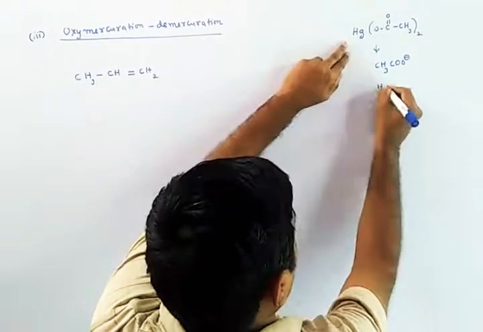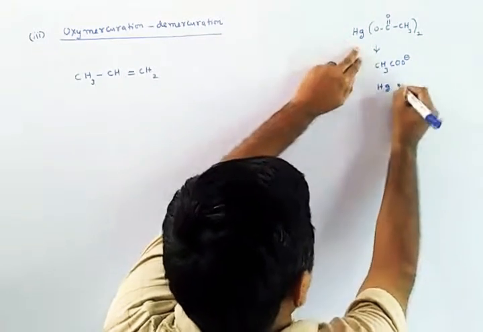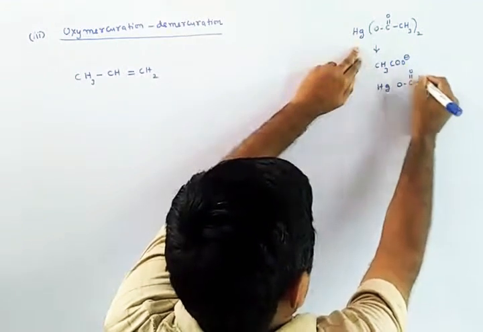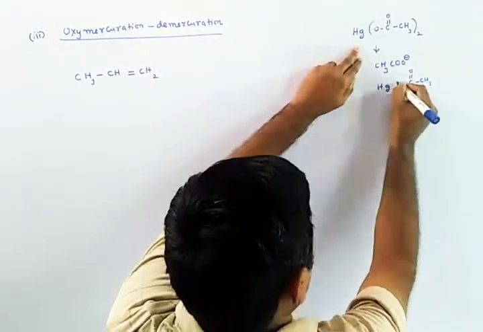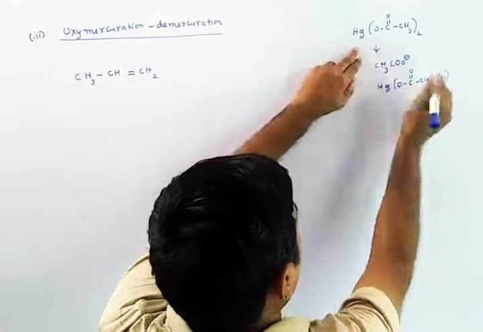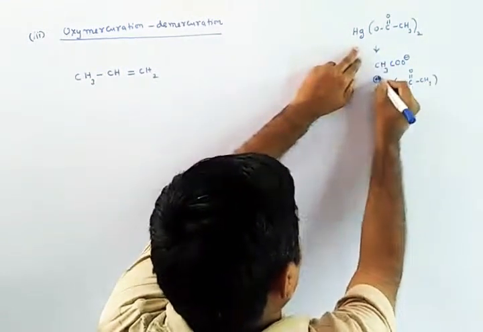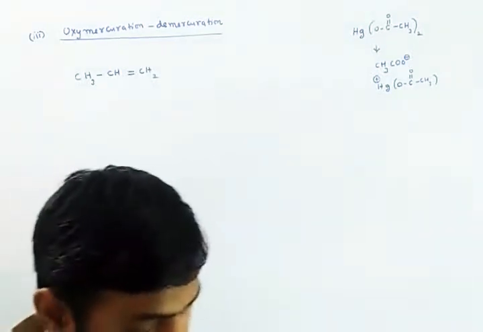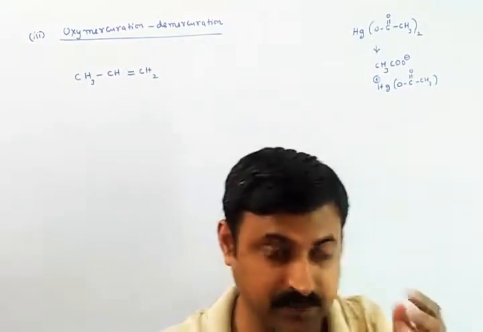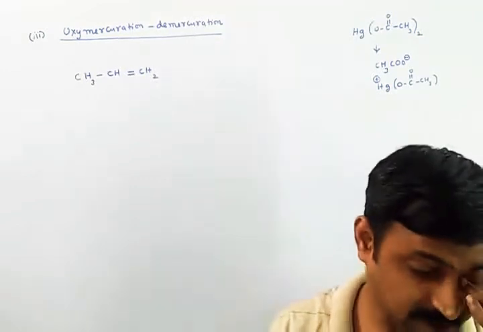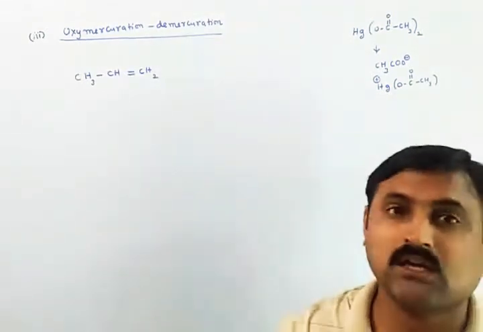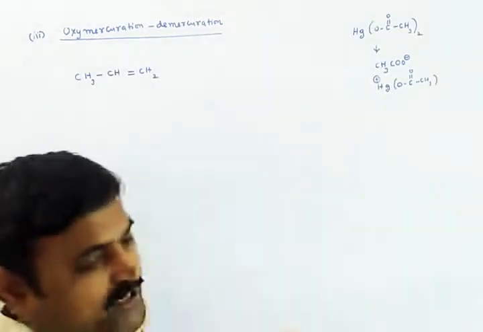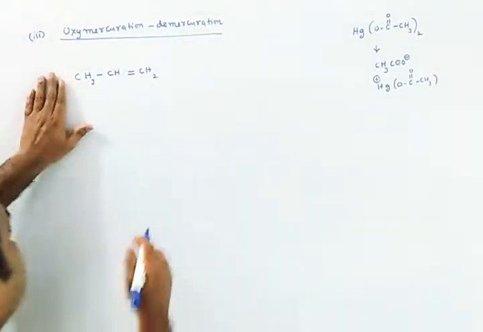Another part will become HgOC double bond OCH3 only. So once this ion went outside, this will become a positively charged species. If this mercuric species is taken along with water, how does the reaction proceed and what are the products we will see in this reaction.